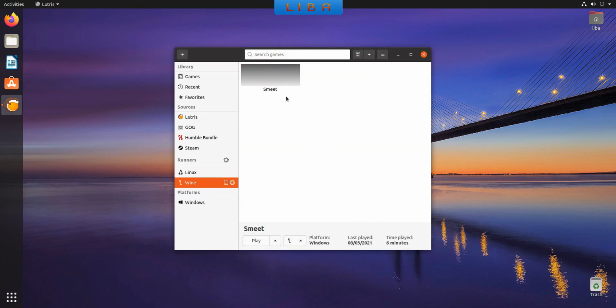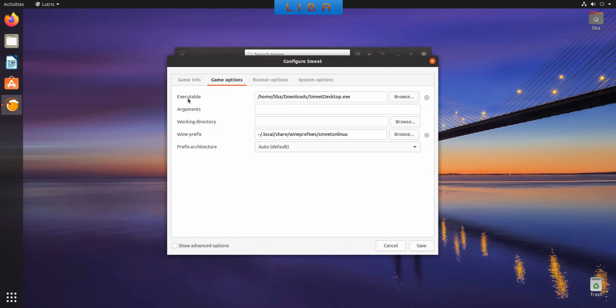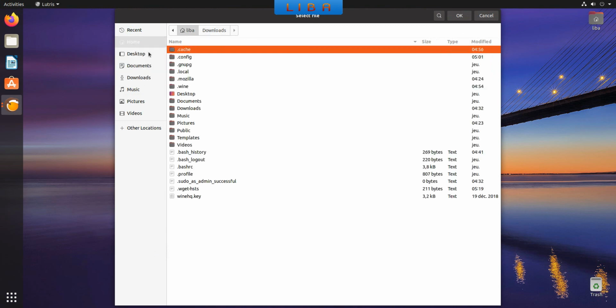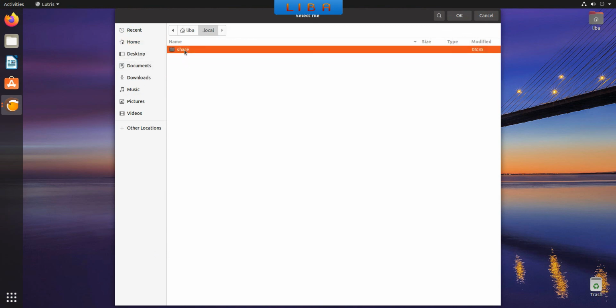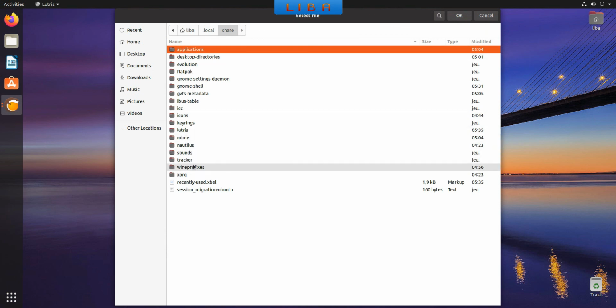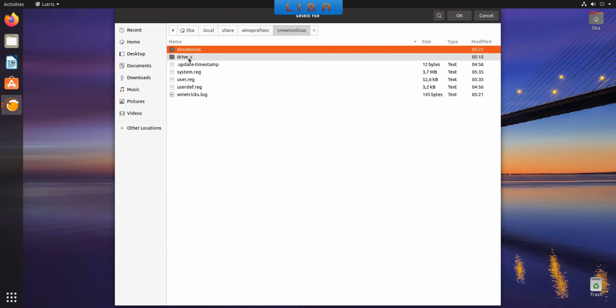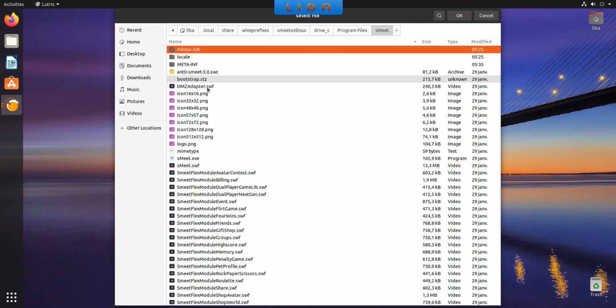Now I change my launcher: right-click, configure, click on Game option, and in the executable line here, I change it and I make here smeet.exe. It's my Smeet launcher. Click on Home, open .local folder, open share folder, open wine prefix folder, open Smeet on Linux, it's my prefix folder for my example, open drive C folder, open program files folder, open Smeet folder, search your Smeet launcher, it's smeet.exe.